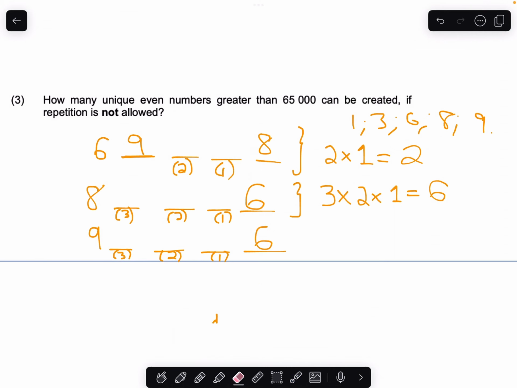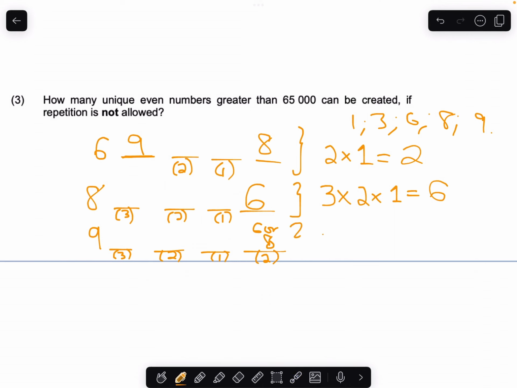So this is 6 or 8, so there's 2 options here. And then, depending on what number we choose here, there's only 3 options left here. So if this was a 6, then the options here would be 1, 3, or 8. And then I'd have 2 numbers here left that I can choose from, and then here I'll be left with 1. So I didn't have to split it up.